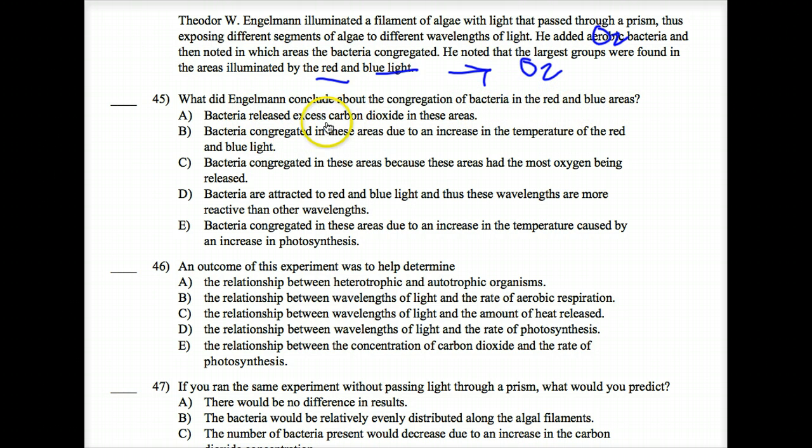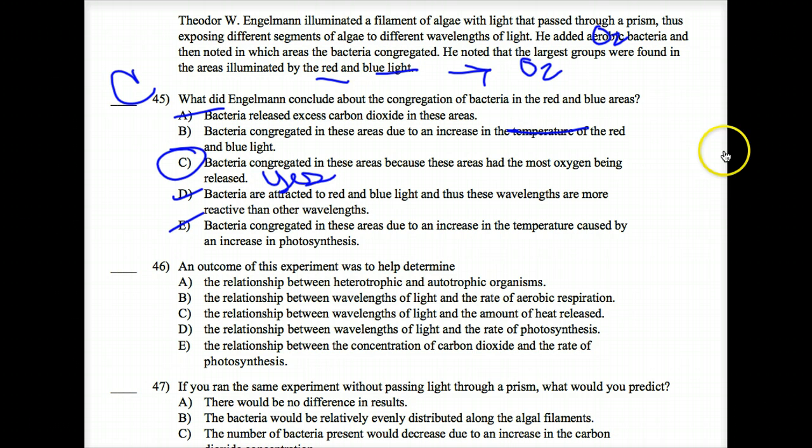The bacteria released excess carbon dioxide? No. Bacteria congregated in these areas due to an increase in the temperature? No. Bacteria congregated in these areas because these areas had the most oxygen being released? Yes. Bacteria are attracted to red and blue light. Stupid. Bacteria congregated in these areas due to an increase in the temperature. The only answer there that has anything to do with wavelength and photosynthesis is C.